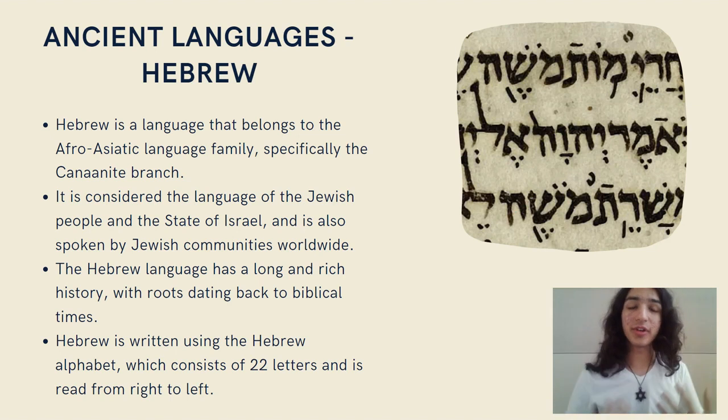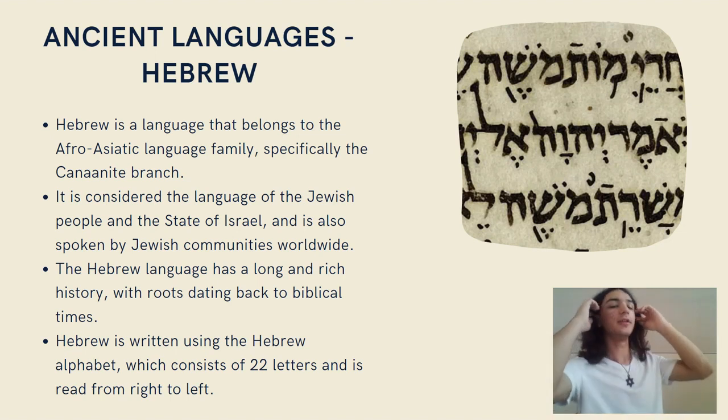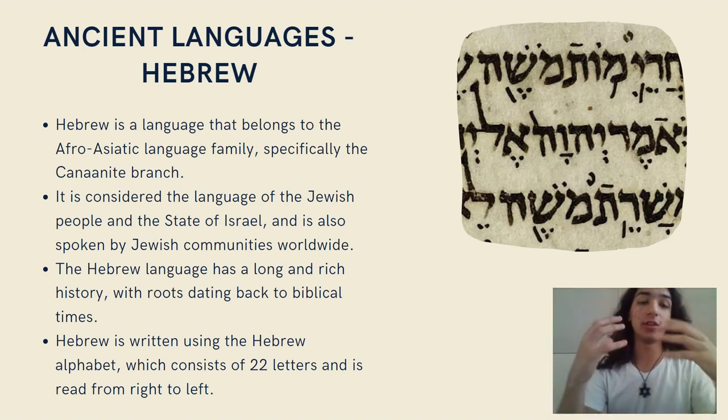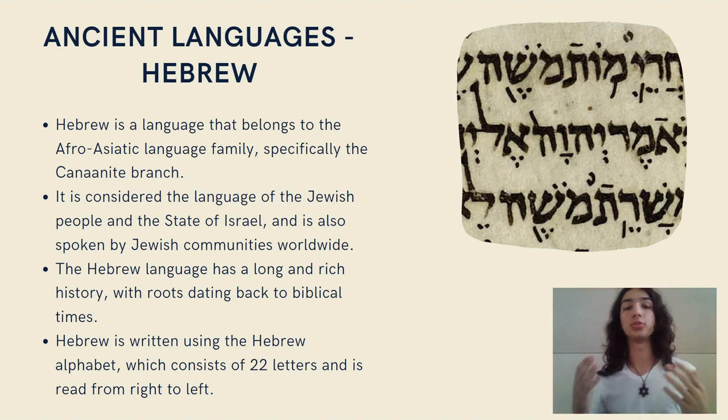And today we are going to talk about Hebrew, which is one of the most ancient languages to have ever existed in the history of humankind. So, Hebrew is a language that belongs to the Afro-Asiatic language family, specifically the Canaanite branch. It is considered to be the language of the Jewish people and the state of Israel, and is also spoken by Jewish communities worldwide, sort of like Yiddish and Aramaic, but just more well known.